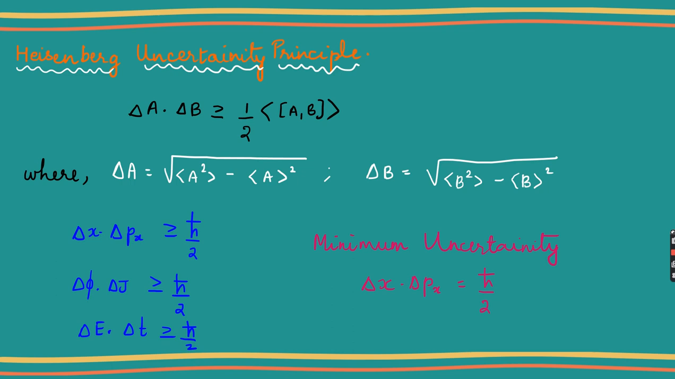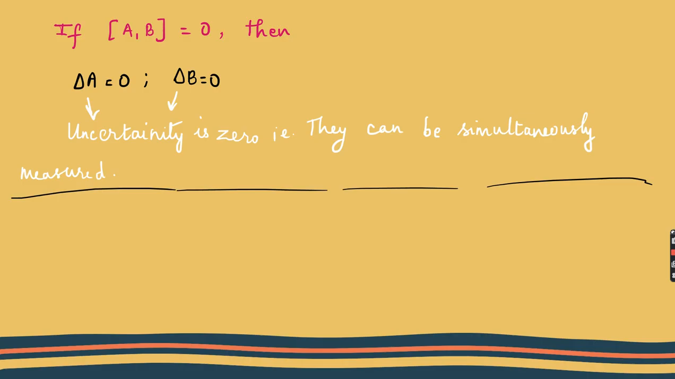You can also see in many books that when they solve a problem, they use del x times del px equal to h cross or equal to h anything. You can use that because they all are greater than h cross by 2. You can use any quantity which is greater than h cross by 2, but it should not be lesser than h cross by 2, because the minimum uncertainty is equal to h cross by 2. You have to remember this.